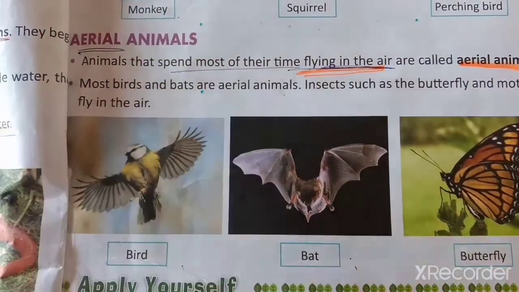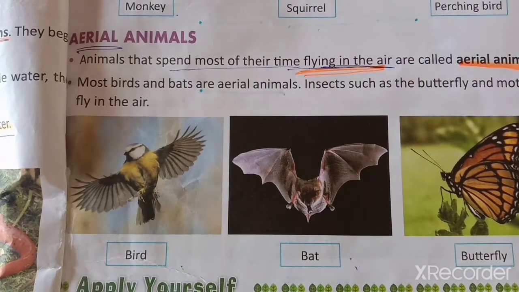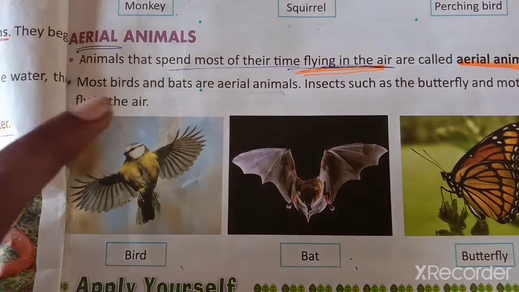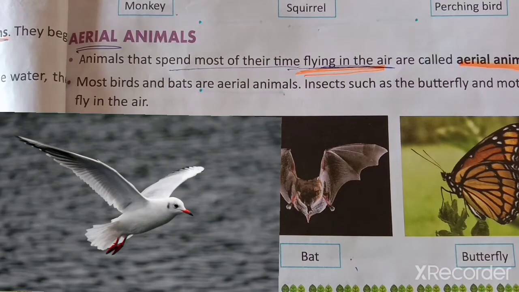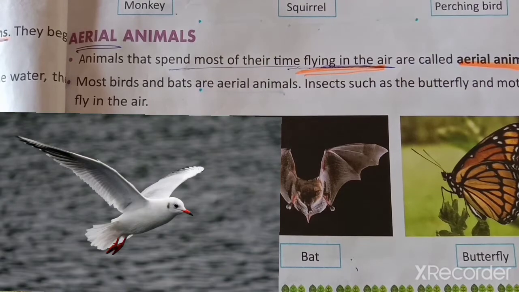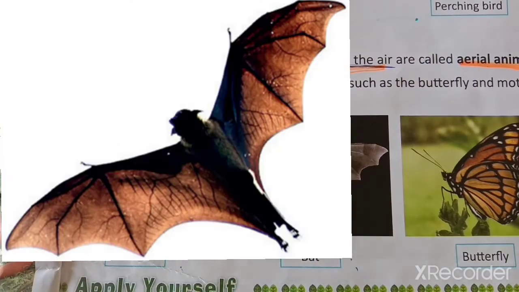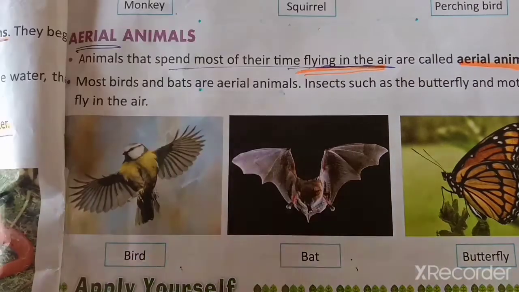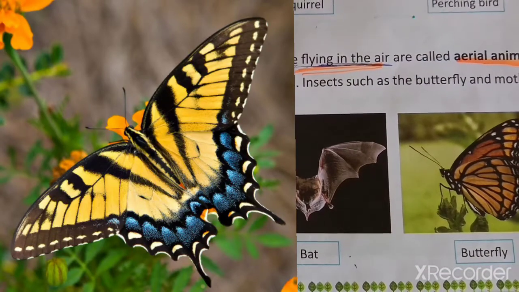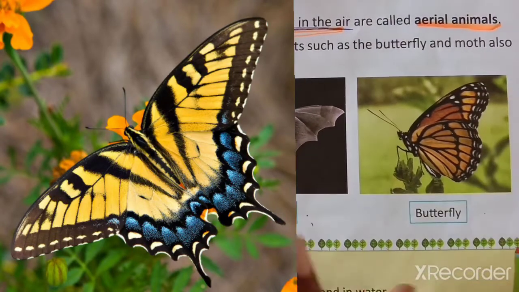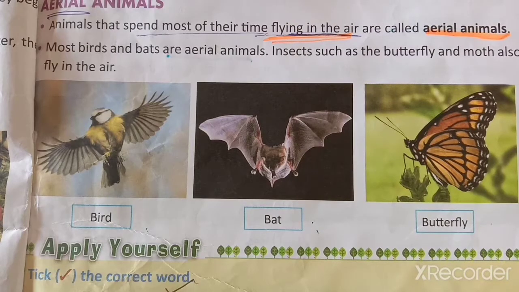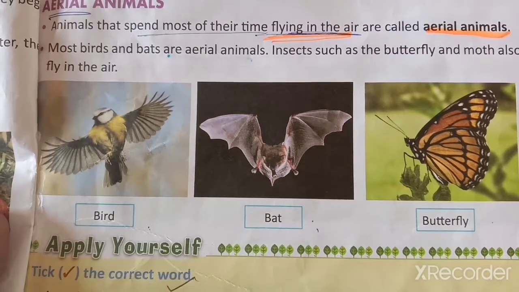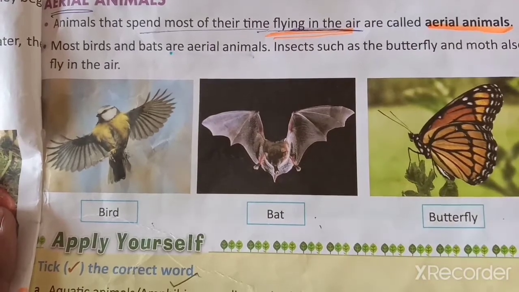Most of the birds always fly. Bats are aerial animals. All types of birds are called aerial animals, because they always fly. Bats also always fly, so they are also aerial animals. Butterflies are also aerial animals, because they also fly in the air always. So these animals are called aerial animals.